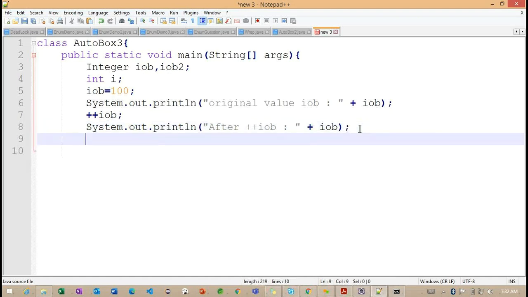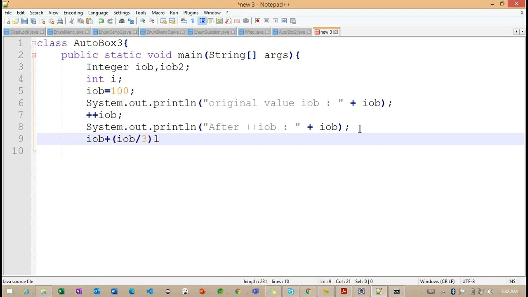And finally, now what I'm trying to write here, I'm trying to check with some multiplication or division operator. So iOb2, we are having 0.